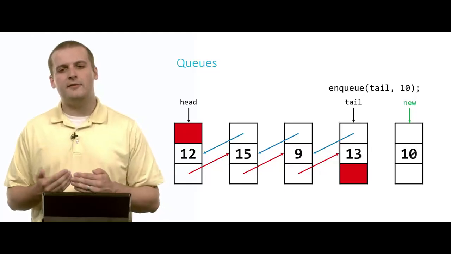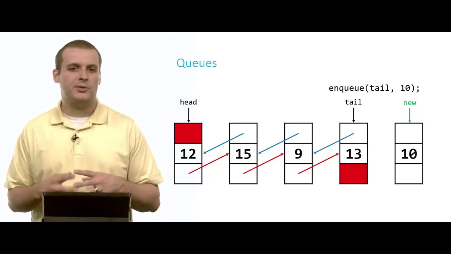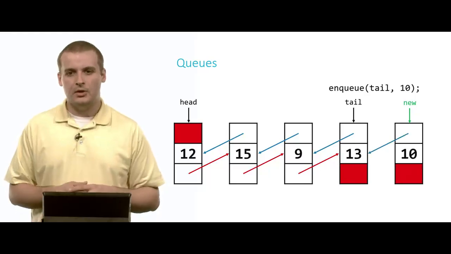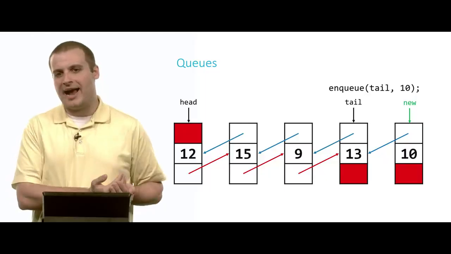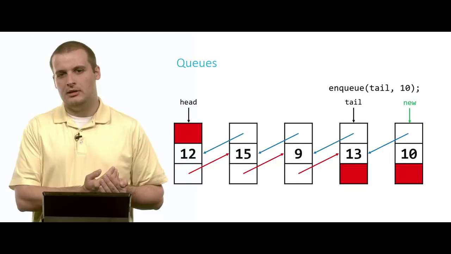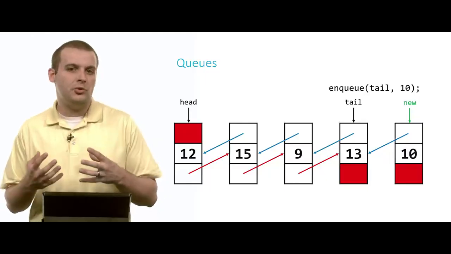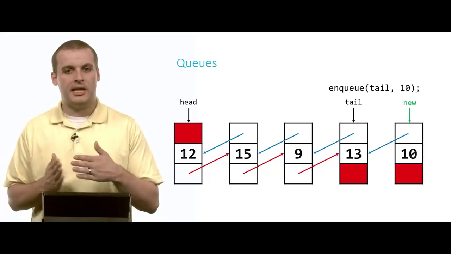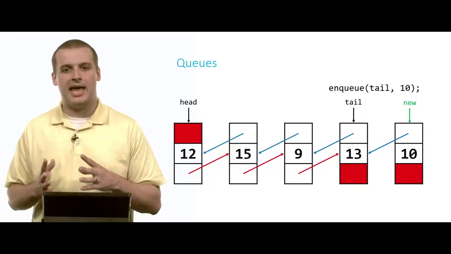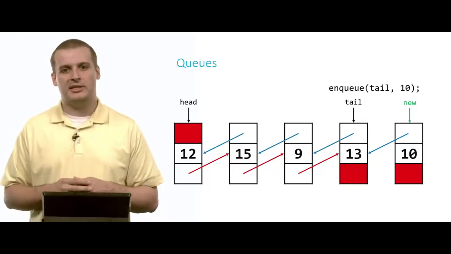And now we just need to be careful about how we organize pointers so we don't break the chain. We can set 10's previous field to point back to the old tail. And since 10 will be the new tail by the time all of these chains are connected, nothing is going to come after 10 right now. And so 10's next pointer will point to null.